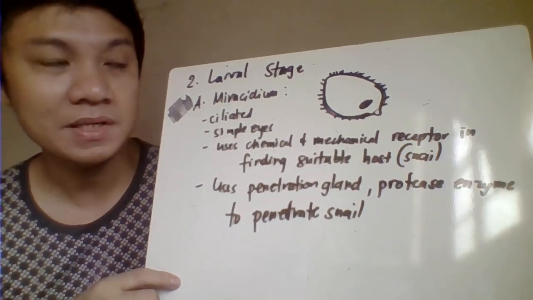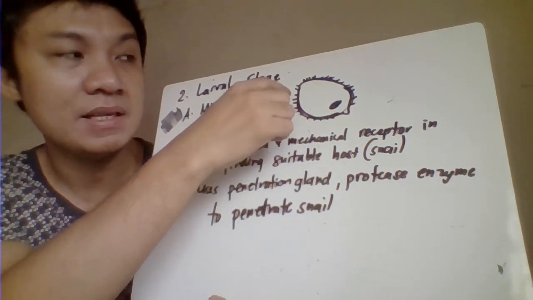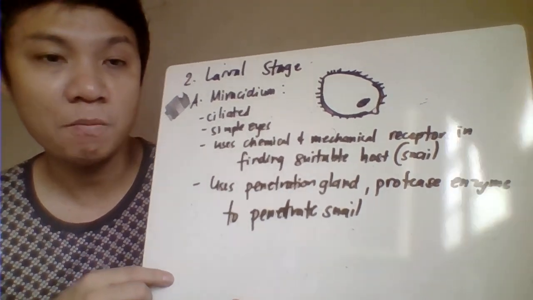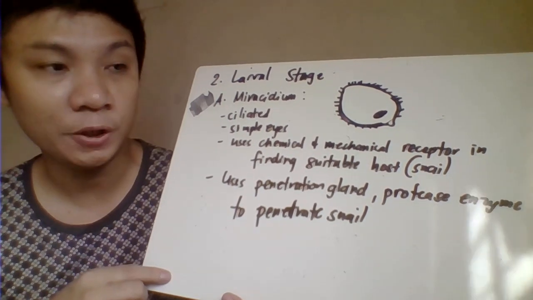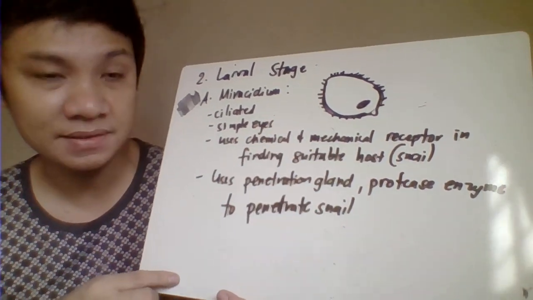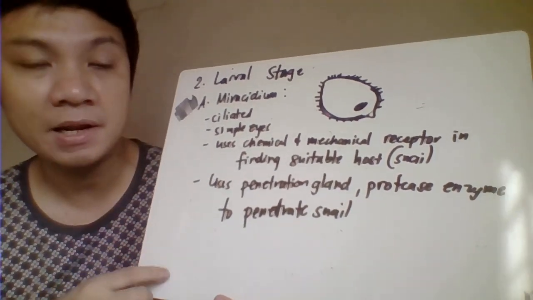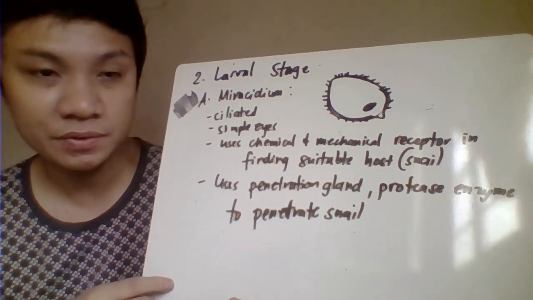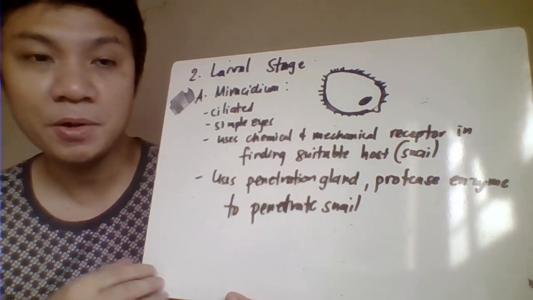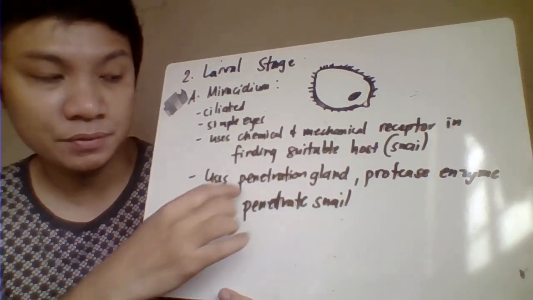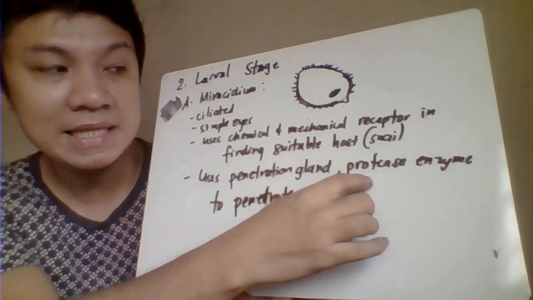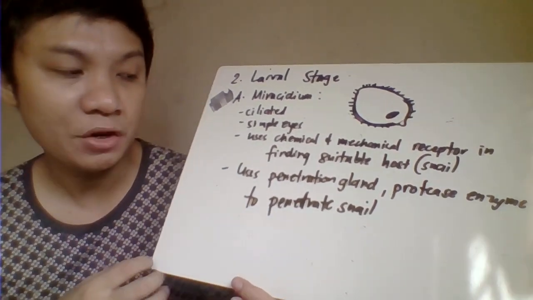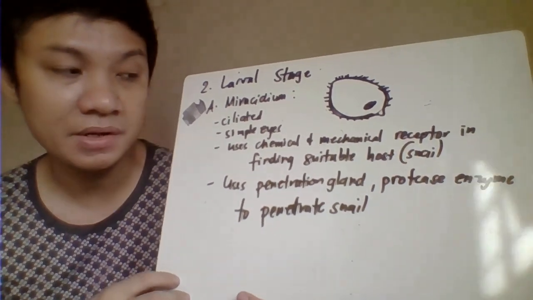For the miracidium, the entire body is covered with cilia, and the cilia are their mode of locomotion that will enable them to swim in the water. Then they have very simple eyes, and they use chemical and mechanical receptors in order to find suitable snail hosts. Then they are able to enter the body of the snail by using penetration glands or proteolytic enzymes, para mag-penetrate in order for them to enter the body of your snail.